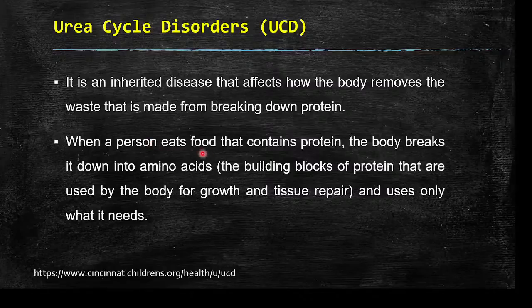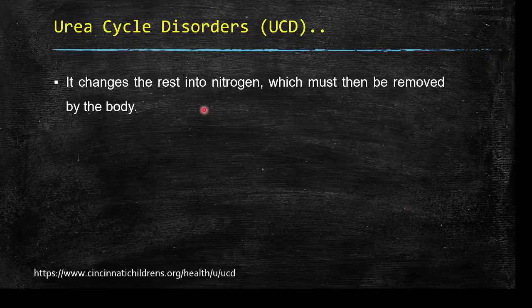When a person eats food that contains protein, the body breaks it down into amino acids, which are the building blocks of proteins used by the body for growth and tissue repair. The body uses the amino acids which are required, and the rest of the amino acids are converted into nitrogen, which must then be removed by the body.